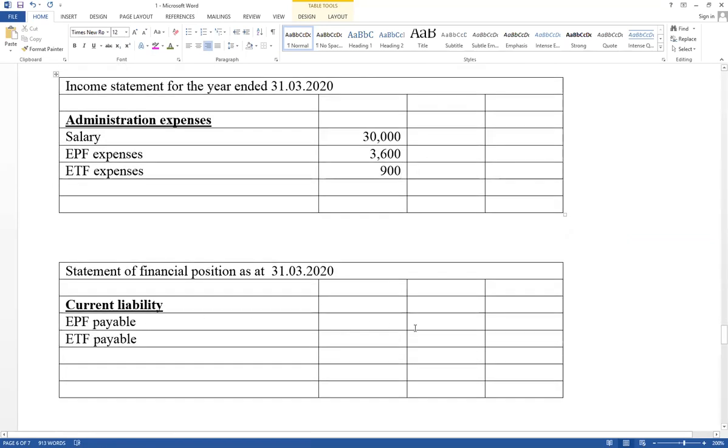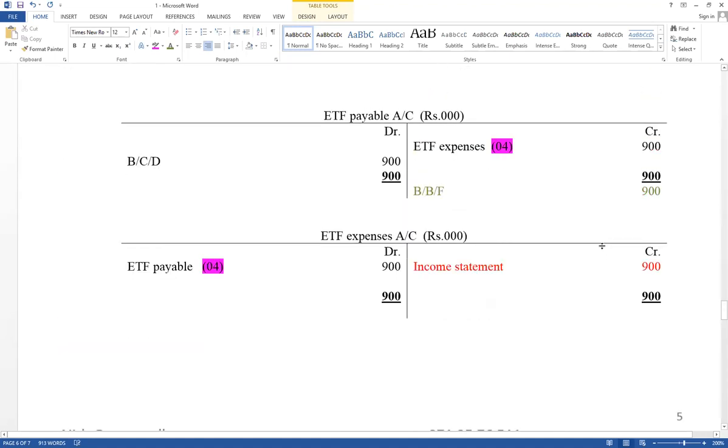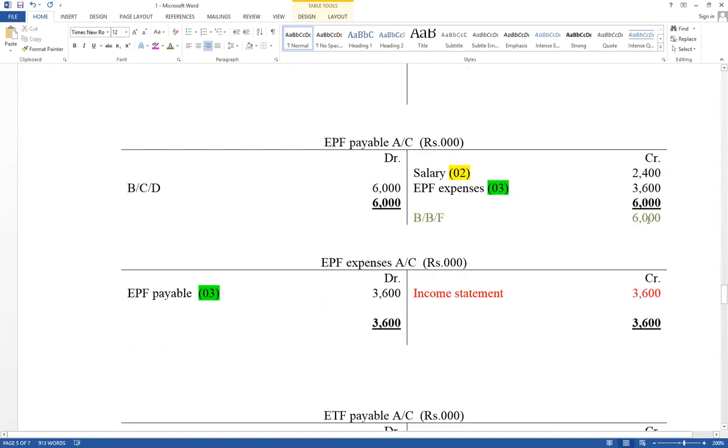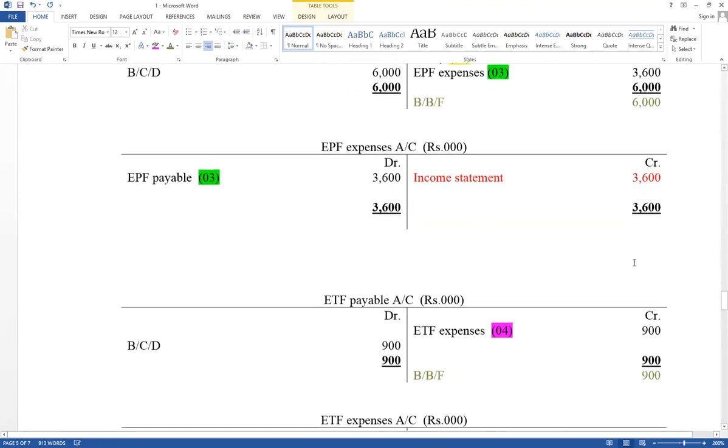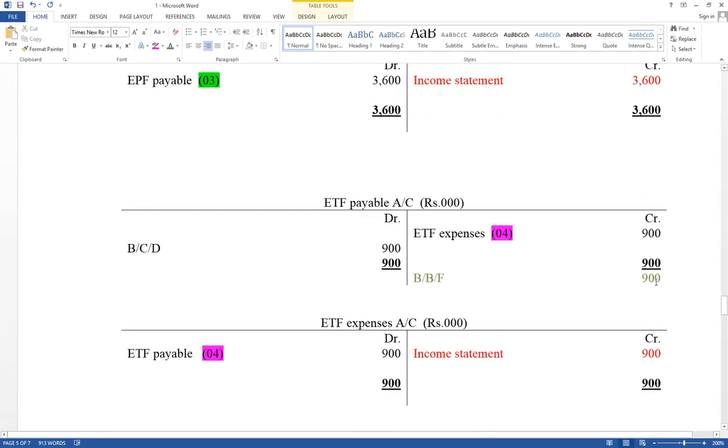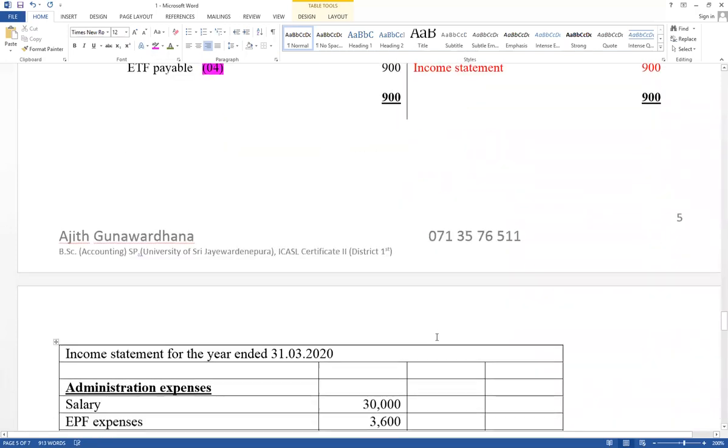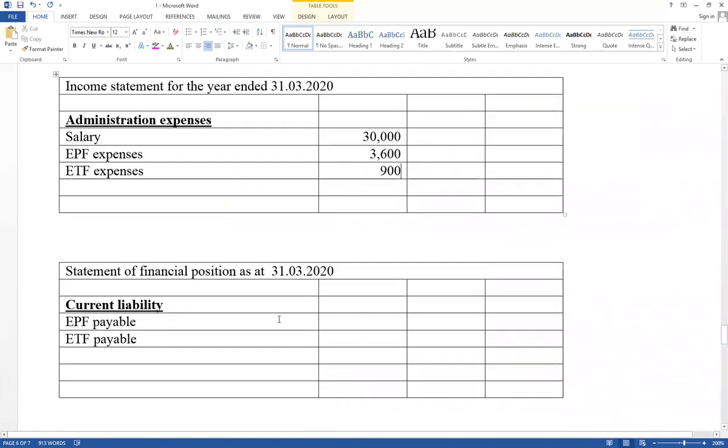And EPF payable. Think about payable account balance. EPF payable account balance equals 6,000 as well as ETF payable account balance equals 900. Those are liabilities that should be included under current liability. Therefore, as EPF payable 6,000, ETF payable 900. There are 5 marks available.